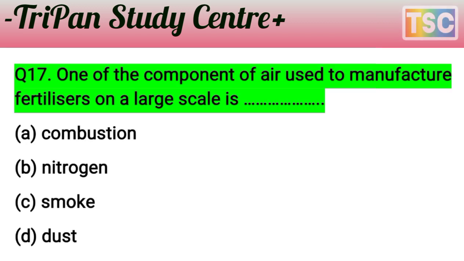Next question on your screen. Question here: one of the components of air used to manufacture a fertilizer on the large scale is dash. You know that the question is very interesting. One of the components of air used to manufacture a fertilizer on the large scale is.